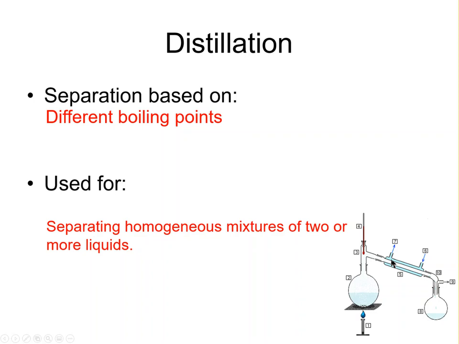Now this condenser has water flowing in and around the tube, so it's a cold environment in there. So when the gases come up, they cool and condense in the condenser, and they get a little gravity assist to be separated into this flask. So think of making alcohol, for instance. We use distilling to do that because the alcohol will boil at a lower temperature than the water, so we can separate a mixture of water and ethanol doing that.